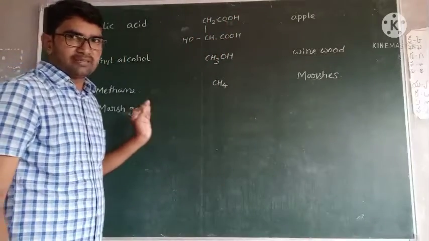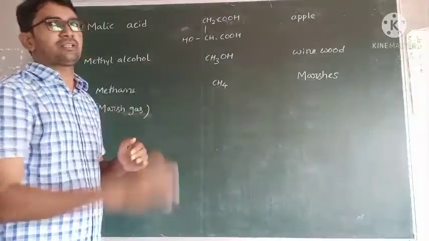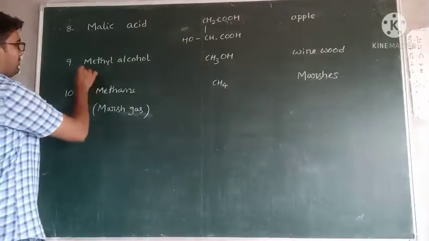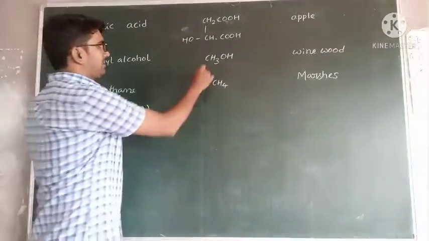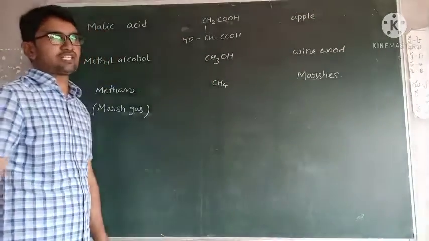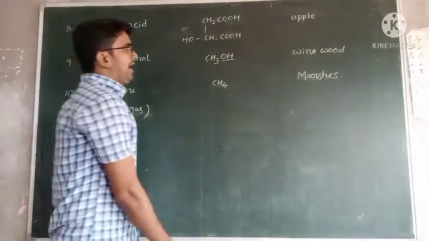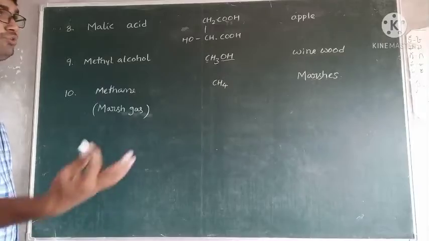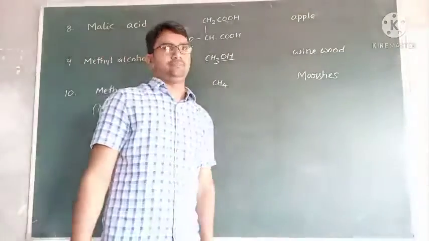For this one, the IUPAC nomenclature I will explain later. Means you don't know what the rules for the IUPAC are. I will explain later what the rules for IUPAC are. Next one, methyl alcohol. Methyl alcohol means only one carbon is present. The alcohol's functional group is OH. So this is methyl alcohol, and methyl alcohol is present in wood wine. Means some wines are prepared from wood.